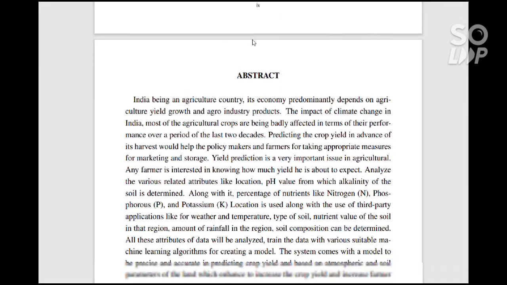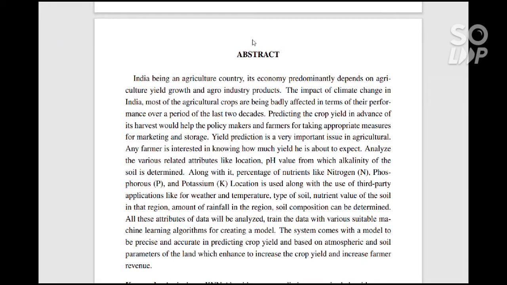Abstract. Coming to the abstract of our project, India being an agricultural country, its economy predominantly depends on agriculture yield and growth and agro-industry products. Due to the impact of climate change in India, most of the agriculture crops have been badly affected in terms of their performance over a period of the last 2 decades. Predicting the crop yield in advance of its harvest would help the policymakers and farmers in taking appropriate measures for marketing, storage and other purposes.